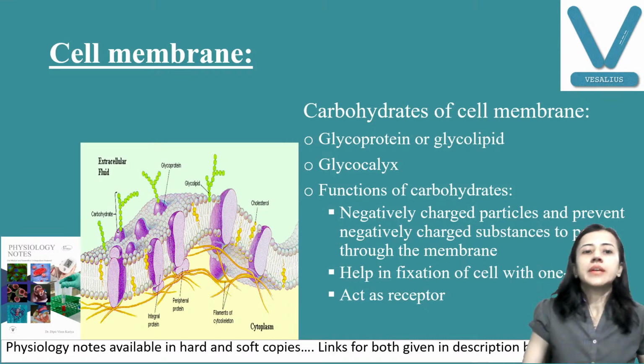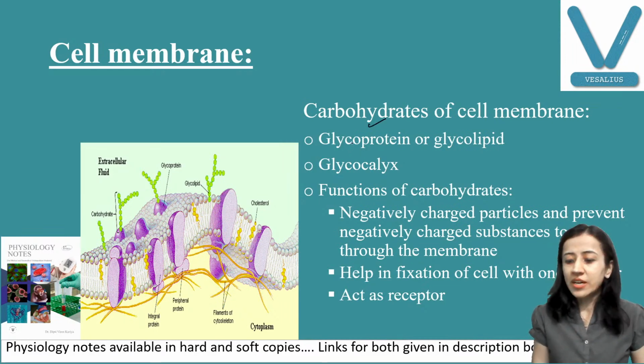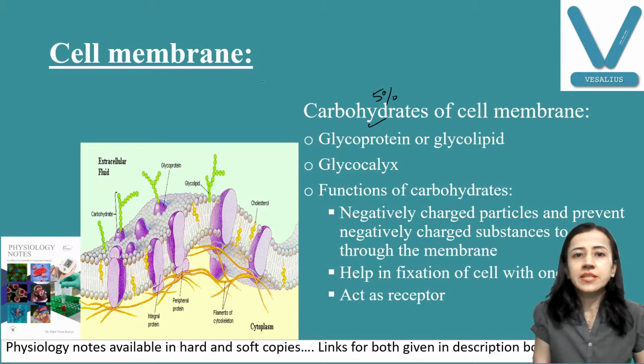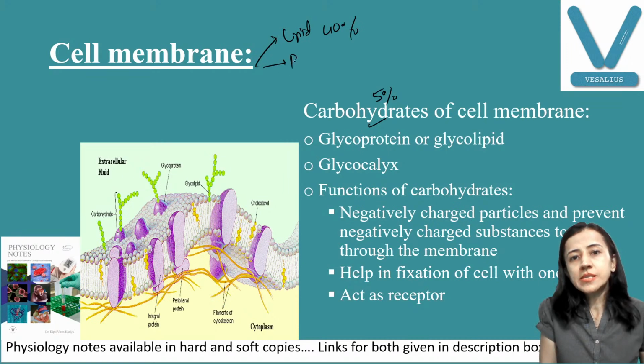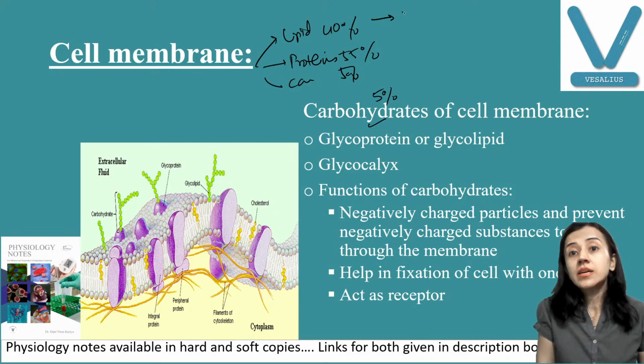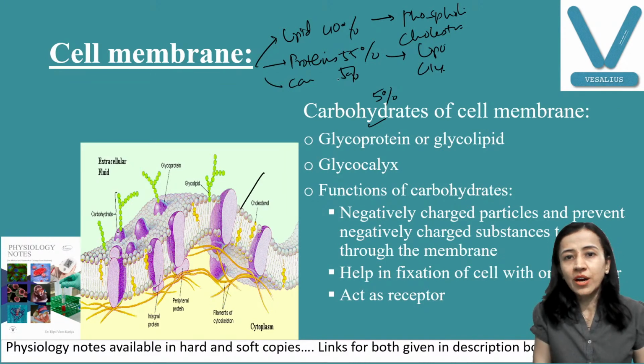So this is all. Now the next structure in the cell is carbohydrate. Carbohydrate, as I told you, is only 5%. We have discussed lipid, 40%. I am just repeating: proteins 55%, and carbohydrates 5%. What is there in the lipid? Lipids are phospholipids. This is the phospholipid layer. This one, phospholipid, and cholesterol. Proteins are lipoproteins and glycoproteins. And carbohydrates are 5% only.